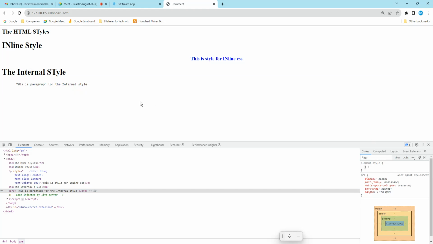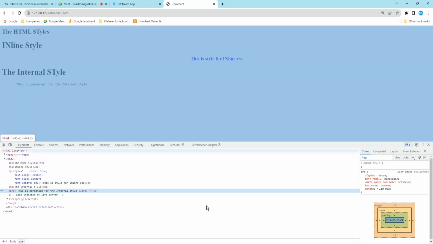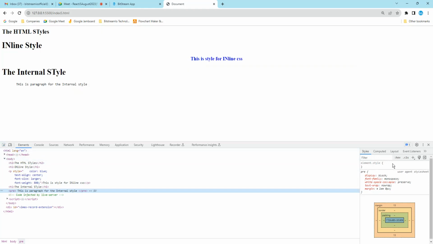If you unselect, meaning if you just use this cursor and click here, in the element style you can write. See, why am I writing in there? I want to see where it is exactly aligned in the center, what color, how it looks and all. So directly you can write here, and also in Visual Studio you can do it here also.